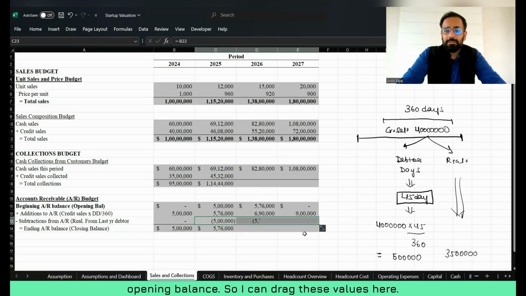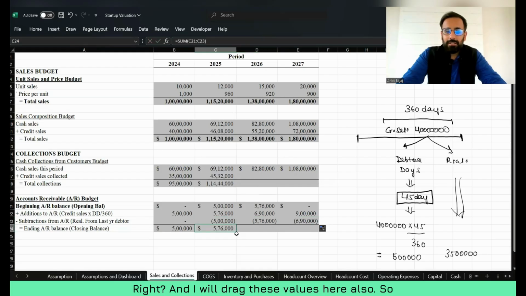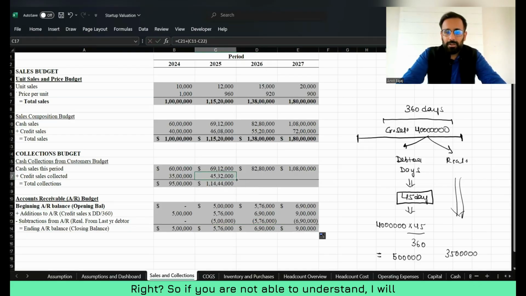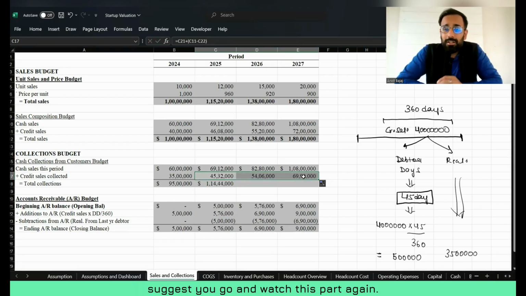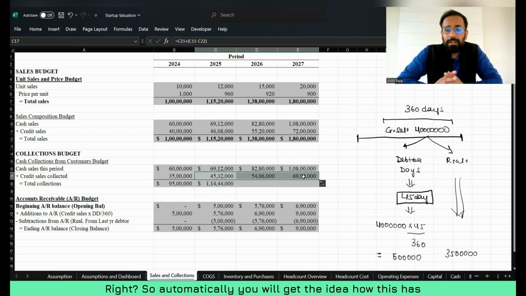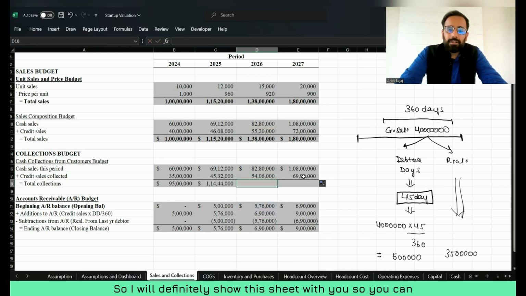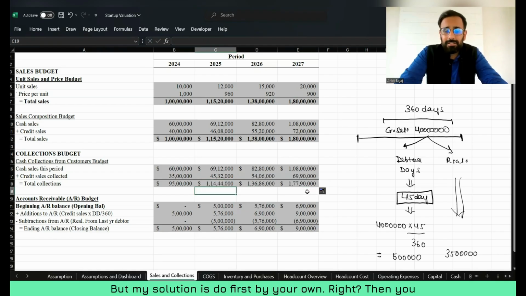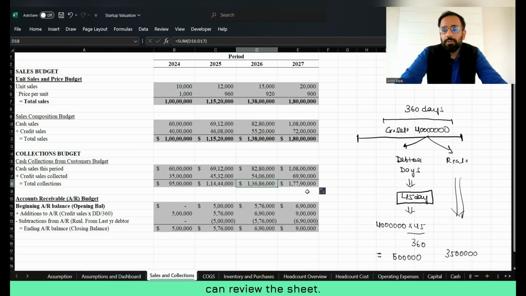So I can drag these values here, right? And I will drag these values here also. So automatically we will get the answer for subsequent years, right? If you're not able to understand, I will suggest you go and watch this part again. Automatically you will get the idea how this has been calculated. I will definitely share this sheet with you so you can go through it also, but my suggestion is do it first on your own, then you can review the sheet.